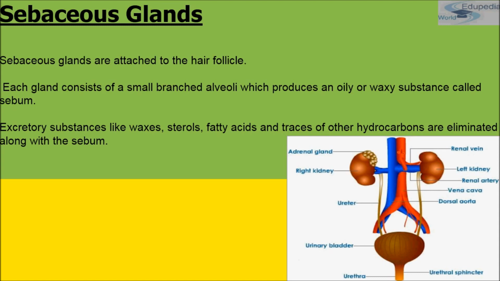So the excretory substances like wax, sterol, fatty acids and traces of other hydrocarbons are eliminated along with the sebum. Now till here we have read accessory excretory organs.